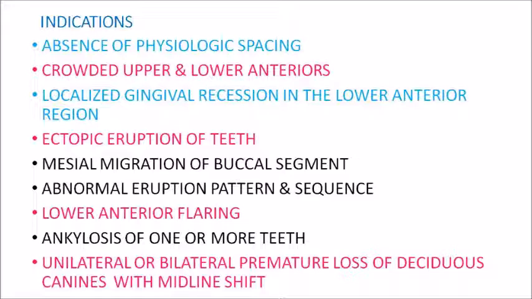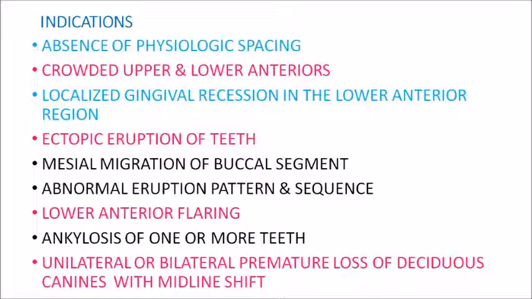So if there is localized gingival recession in the lower anterior region, or the lower anteriors are showing flaring, and then ankylosis of one or more teeth, and unilateral or bilateral premature loss of deciduous canines with midline shift. So these are the indications or clinical manifestations of cases which require serial extraction.